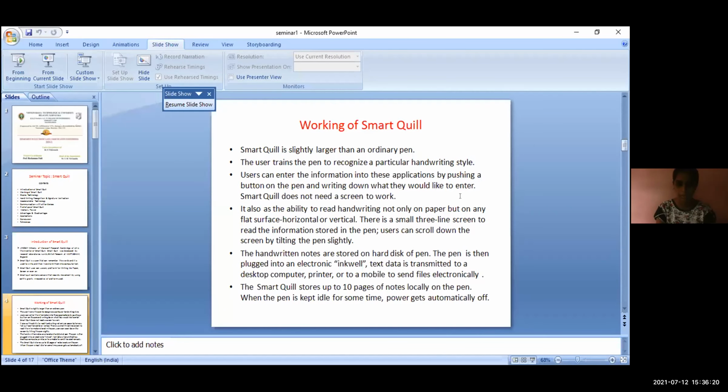Users can scroll down the screen by tilting the pen slightly. The handwritten notes are stored on the hard disk of the pen. The pen is plugged into an electronic inkwell. The text data is transmitted to a desktop computer, printer or mobile to send files electronically. Smart Quill can store up to 10 pages of notes. When the pen is kept idle for some time, the power gets automatically switched off.